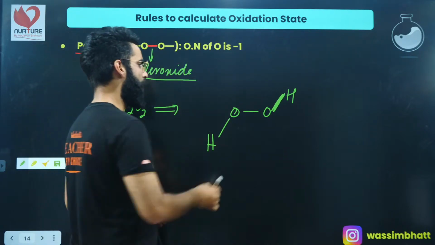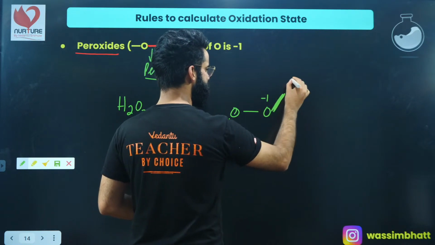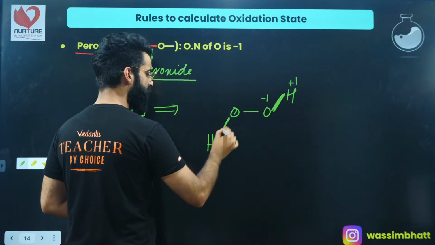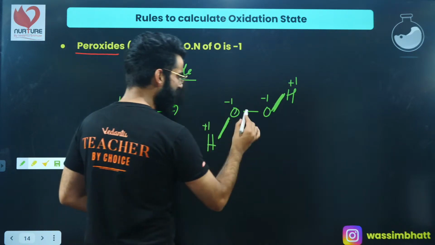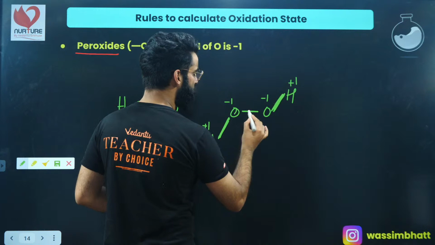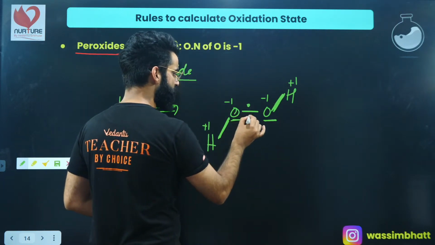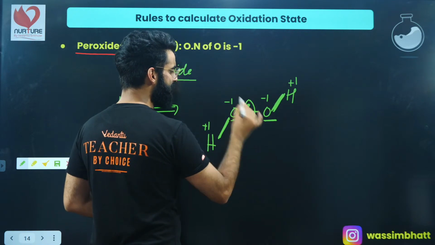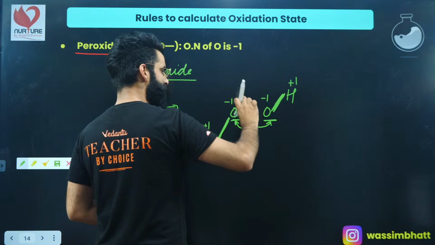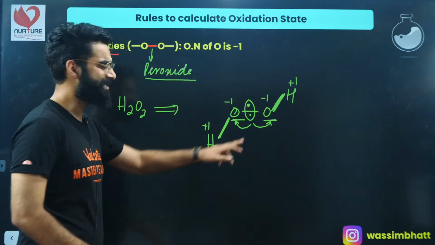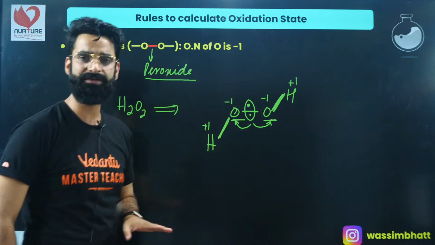Now oxygen being more electronegative, oxygen will attract the bonded pair of electrons towards itself. So -1, this hydrogen will show +1. Similarly, if I talk about this bond, oxygen being more electronegative, this will be -1, +1, right? Will there be any contribution of this bond towards the charge present on this oxygen and this oxygen? No way. Because the bonded pair of electrons over here will be simultaneously attracted by this oxygen as well as this oxygen towards itself, due to which there will be no shifting of this electron pair. So this electron pair will have no contribution on the charges present on either of the oxygens, right?